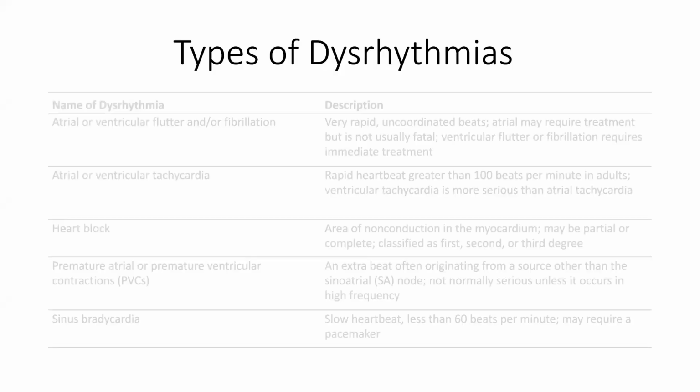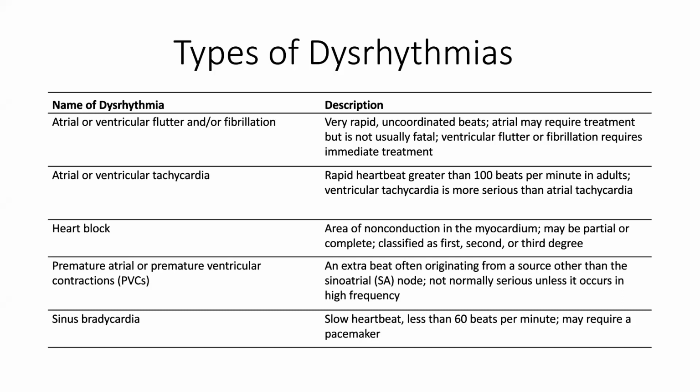What are the types of dysrhythmias? Atrial or ventricular flutter or fibrillation. In this, very rapid, uncoordinated beats occur. Atrial may require treatment, but is not usually fatal. And the ventricular flutter or fibrillation requires immediate treatment.